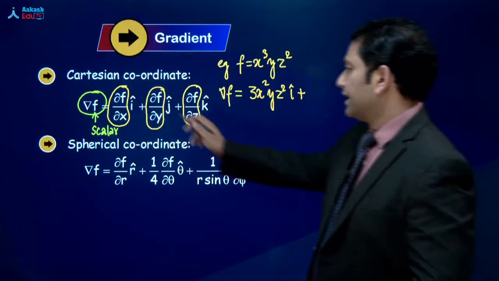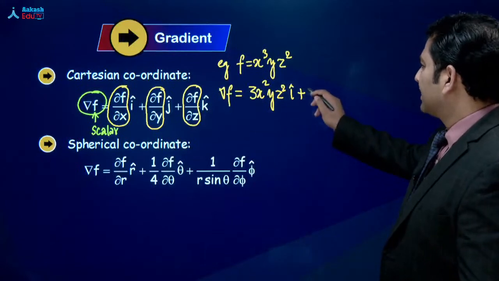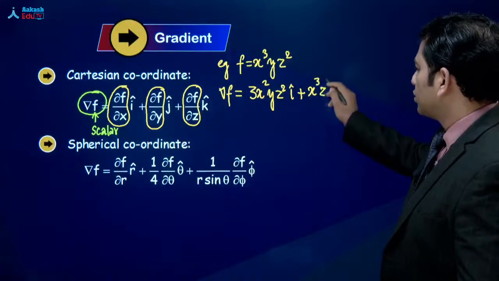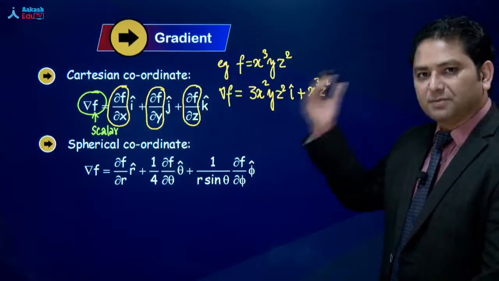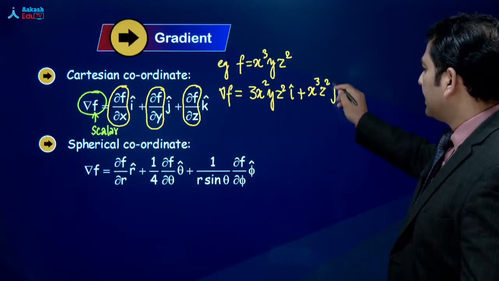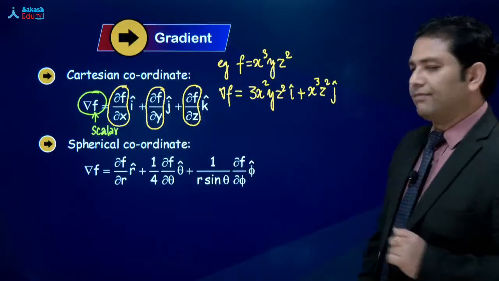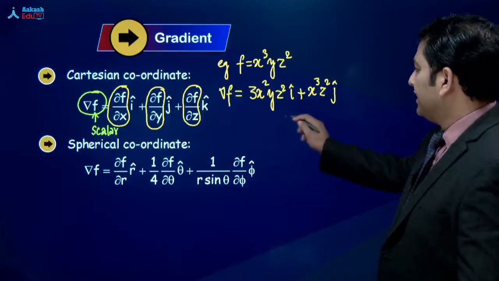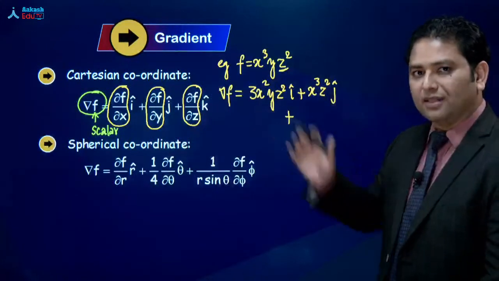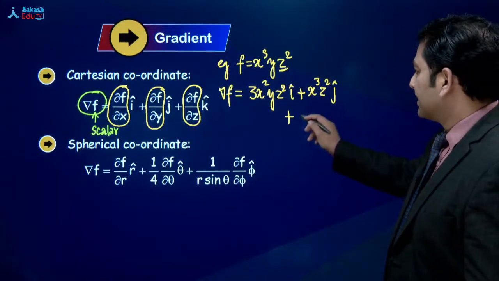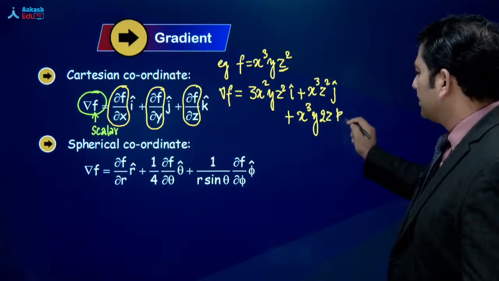Further, अगर हम करें partial derivative of f with respect to y, I will get x cube z square, ये constant है, और partial derivative of y with respect to y is 1, और यहाँ आ जाएगा j cap. और बारी है आखिरी del f by del z, that is, अब इसमें बस z square, that is the variable, rest all they are constant. तो आ जाएगा x cube y multiplied by 2z of k cap.